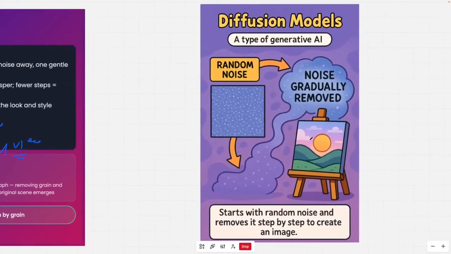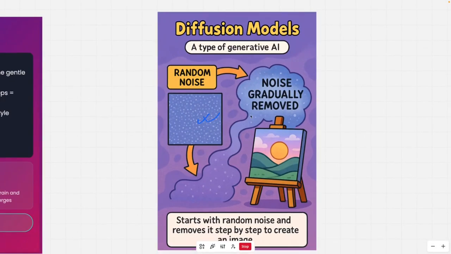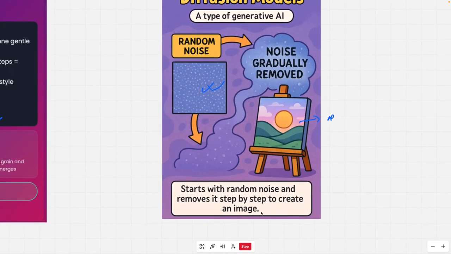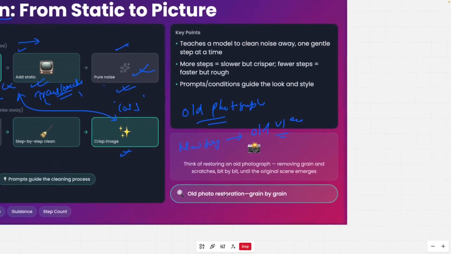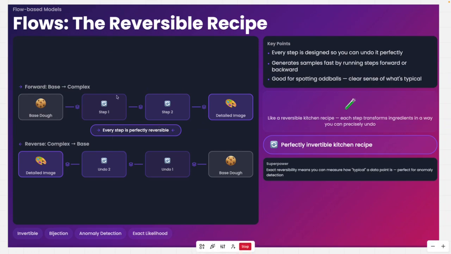You can think of it like this: you take random noise, and from the random noise you create beautiful images. Start with random noise and remove it step by step to create the image. This is the application part. While training, we have to go through both processes, forward pass and reverse pass, through which it learns how to do that. Now coming to flow models, these are the mathematicians of generative AI.